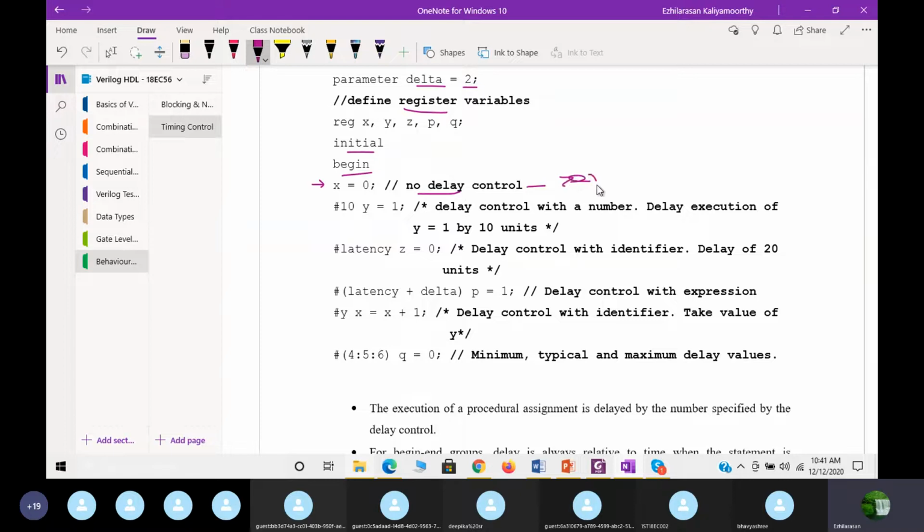Correct? This indicates zero delay. Next, see #10. That is the delay we are specifying. That is a regular normal delay only, what we studied earlier. #10. That is at time 10.